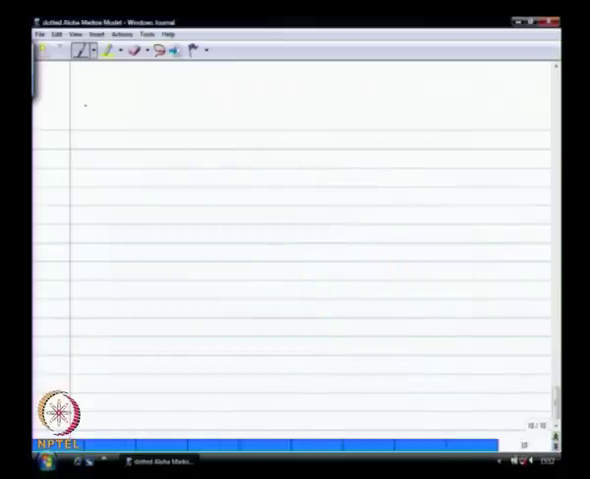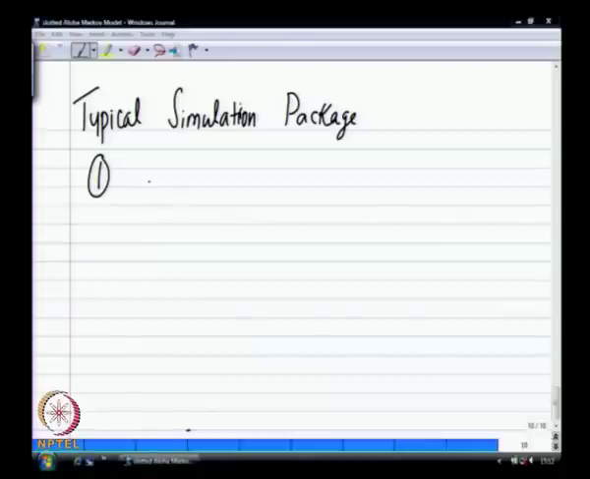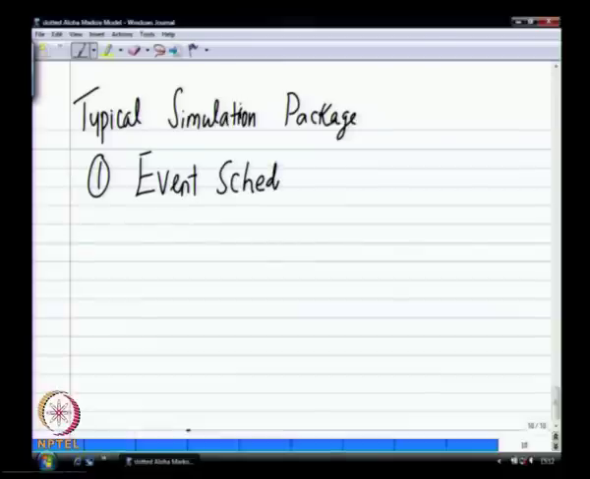Okay. So your typical simulation package. If you are trying to learn a simulation package, the first things you will ask for are these things. First is how do I schedule an event. And there are different ways to schedule events.